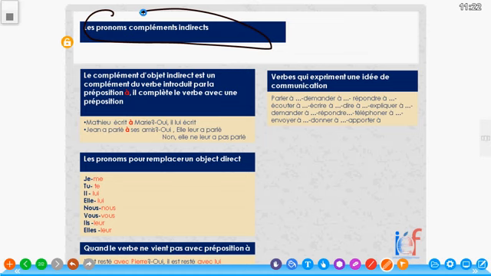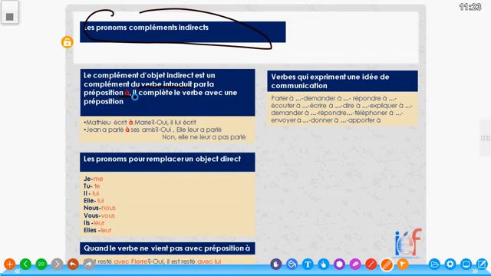Le complément d'objet indirect est un complément du verbe introduit par la préposition à. C'est-à-dire, c'est un complément du verbe. It's a verb complement. That's the first thing we want to look at. A verb complement introduit par la préposition à. Introduced by the preposition à. That is, in COD, we have verb complements as well, but they are not introduced by any preposition.